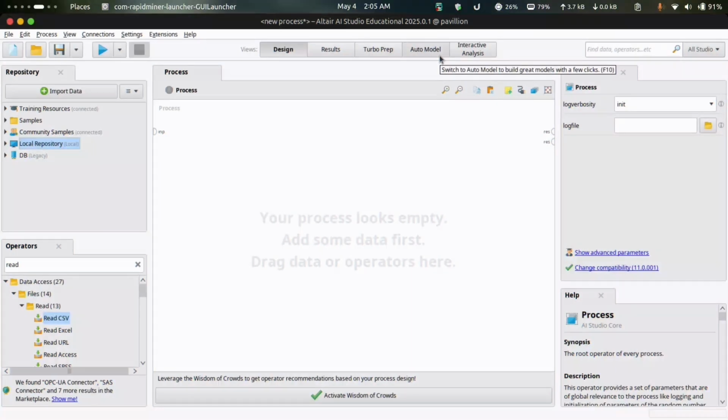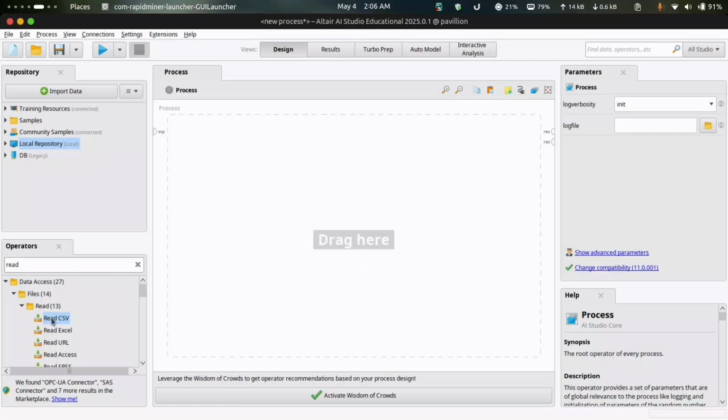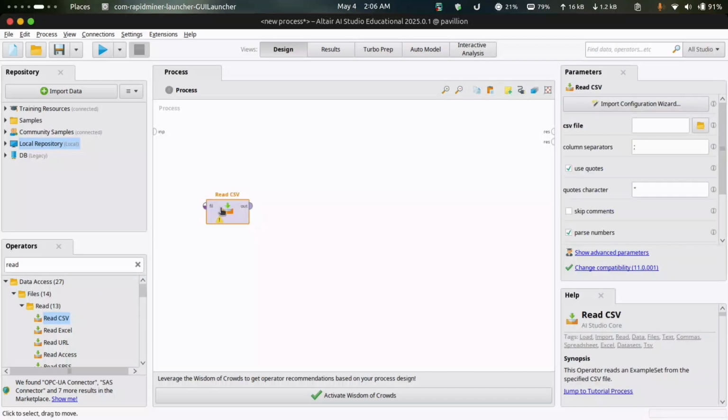Welcome to the first part of the walkthrough. Here we'll be doing exploratory data analysis on our dataset. The first step would be to import our dataset into RapidMiner AI Studio. To do so, we have two options. First is to use the import data button given on the left hand side, and the other is to use the read CSV or read Excel operator provided by RapidMiner AI Studio. I'll be using the read CSV operator for this walkthrough.